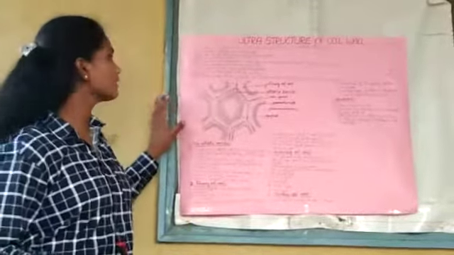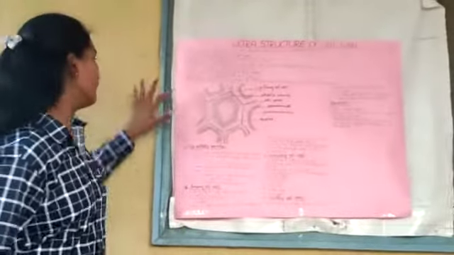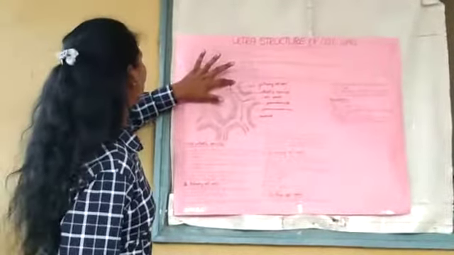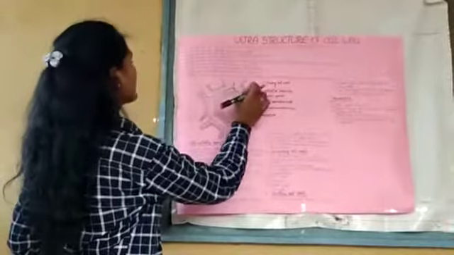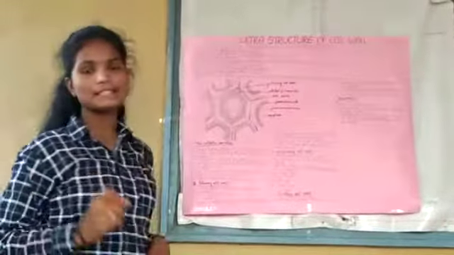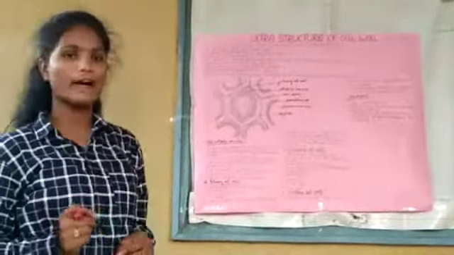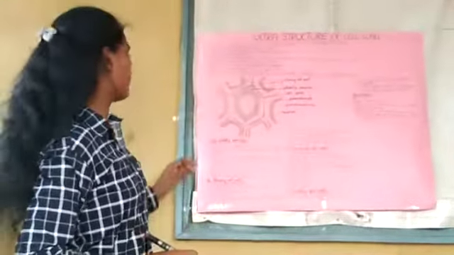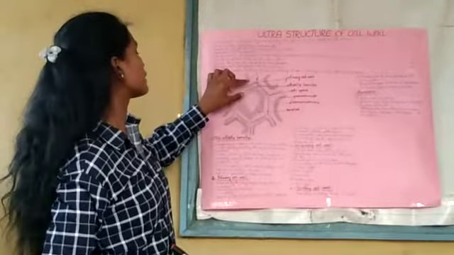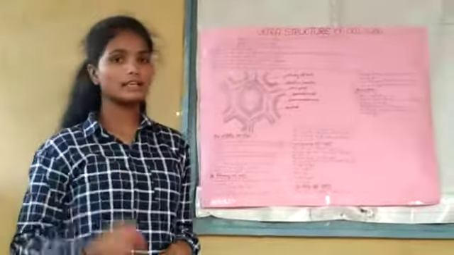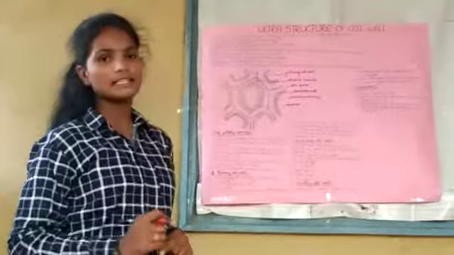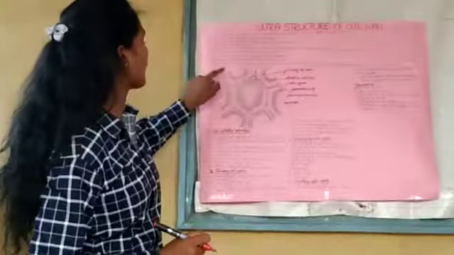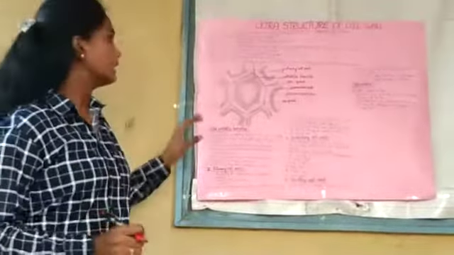Now, let us discuss the middle lamella. Here, if you see, it is the middle lamella. The middle lamella is formed between the adjacent cell walls during cell division. That means when the cell is going to divide, this middle lamella is formed between two adjacent cell walls, and it consists of a comparatively thin layer of intercellular material. It is a viscous and jelly-like substance, and it acts as a cementing material between the primary cell walls of the adjacent cells.